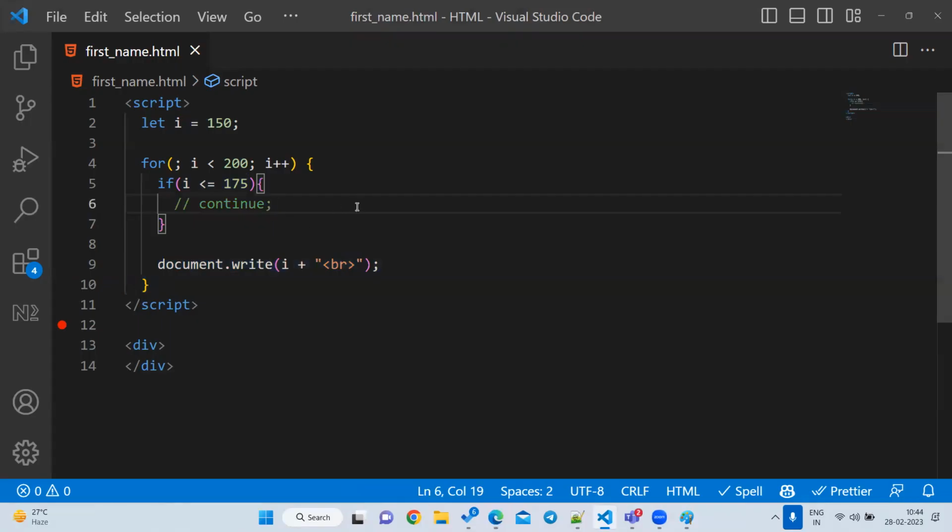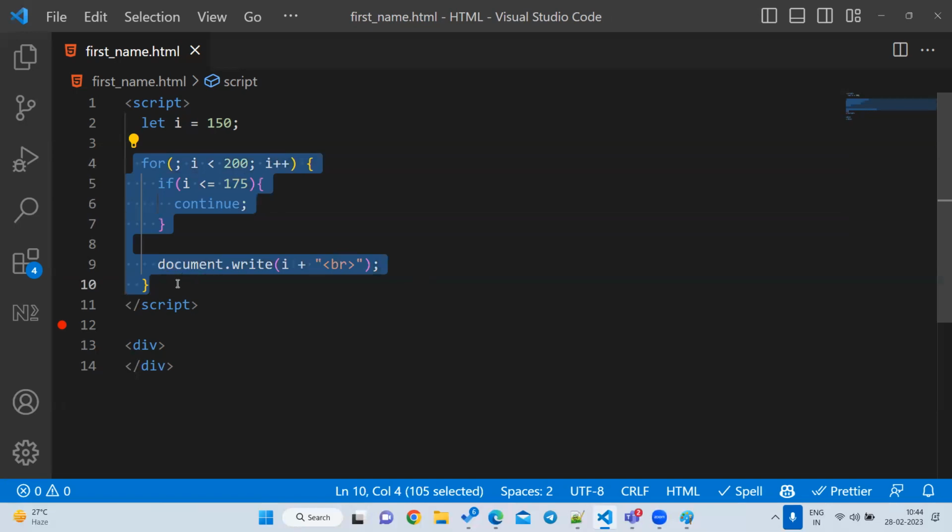Suppose in some cases you don't want to execute some particular lines, you want to go to the next item again. You don't want to check or perform anything, you want to go for the next item, then you can use a continue statement. This continue and break will be useful whenever you are going to write more complicated things. For now, whatever you have understood, try to practice with this one.